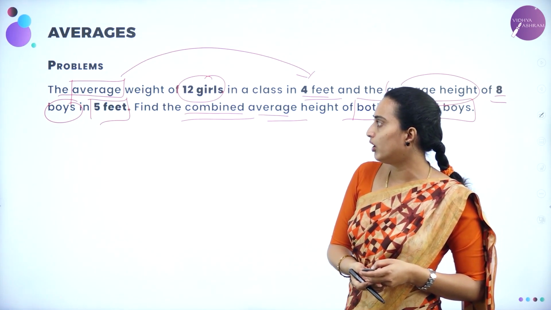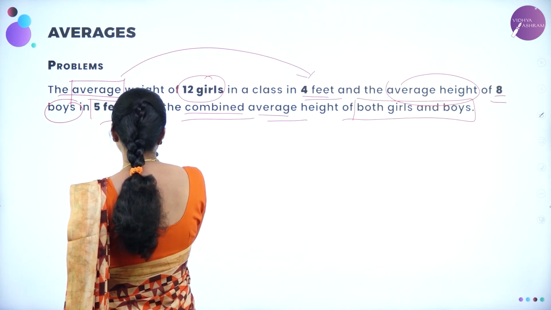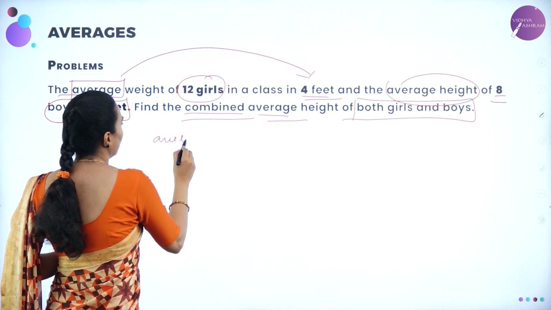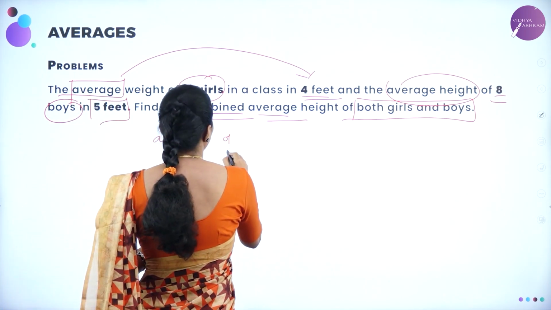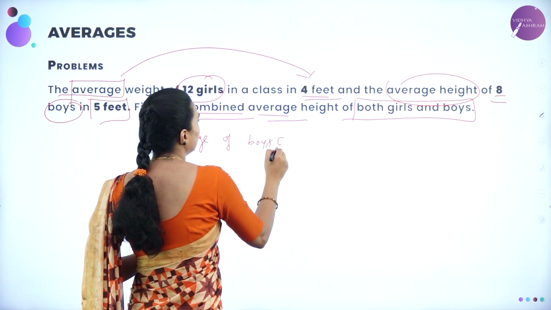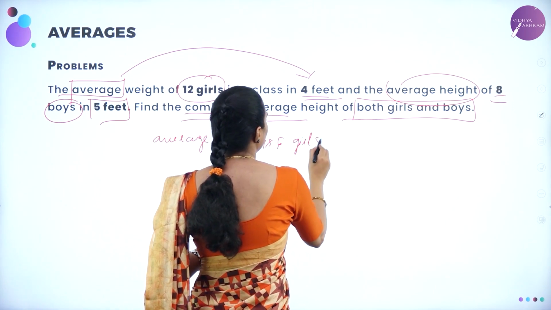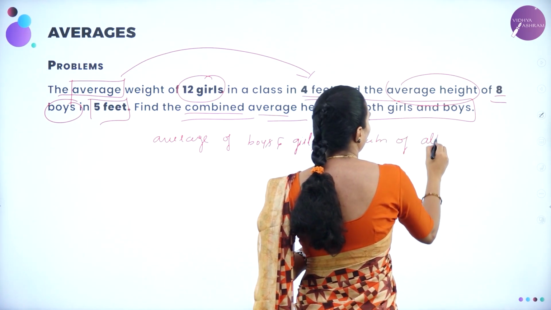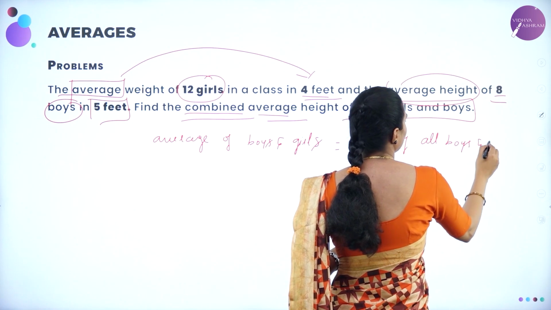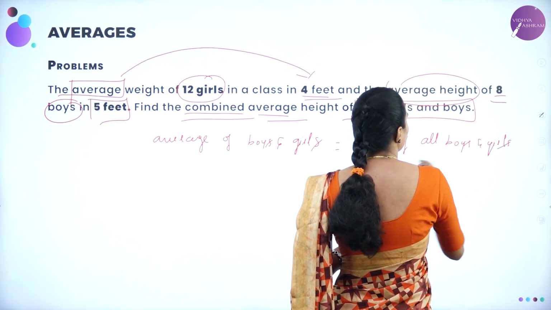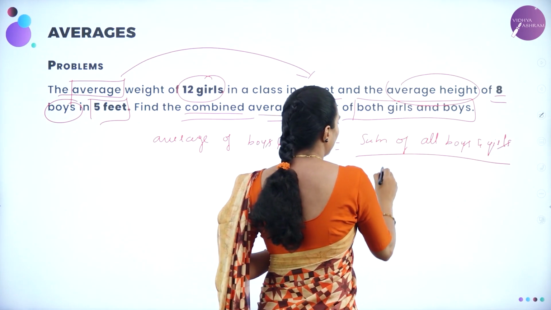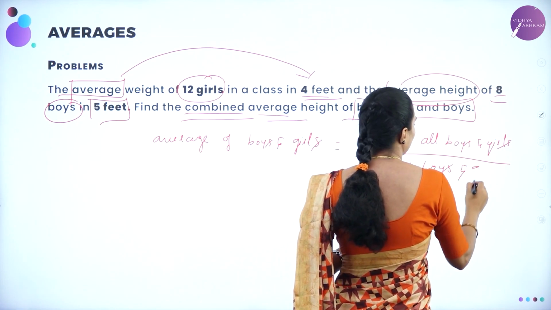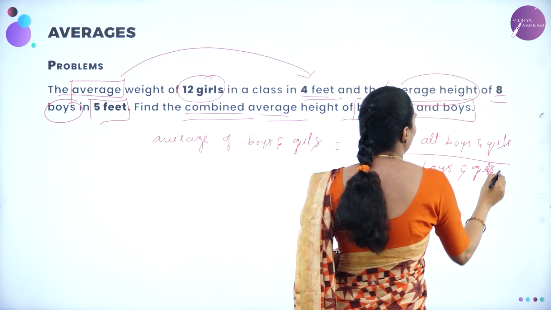The combined average of boys and girls is equal to the sum of all boys and girls along with their feet, divided by the number of boys and girls.